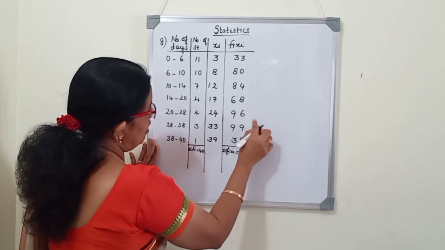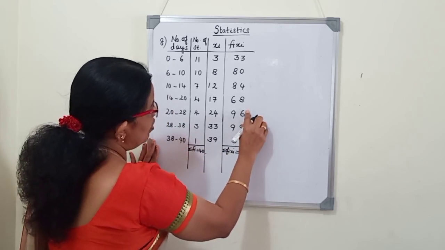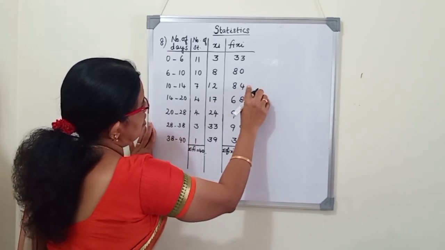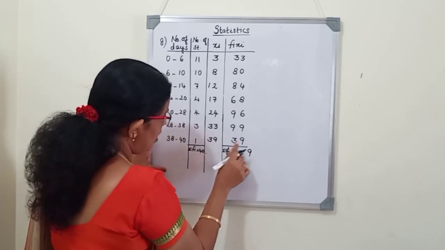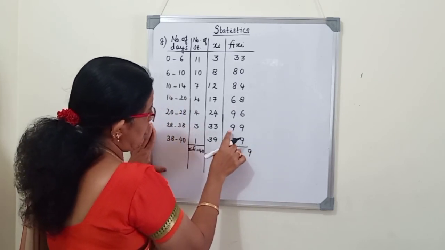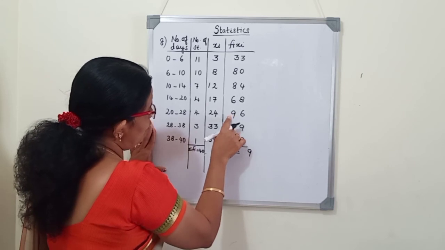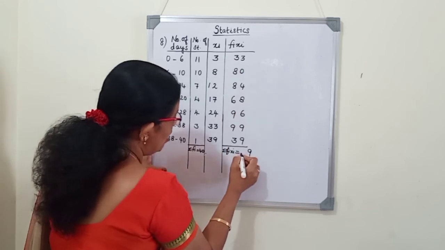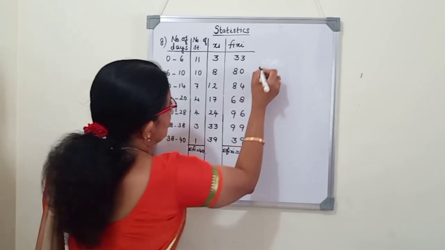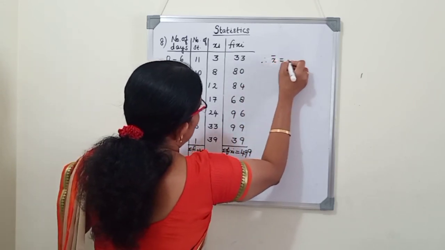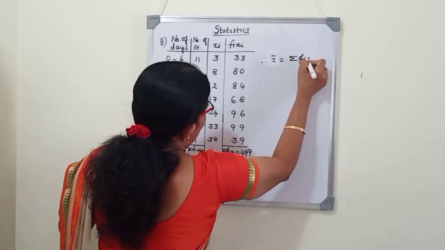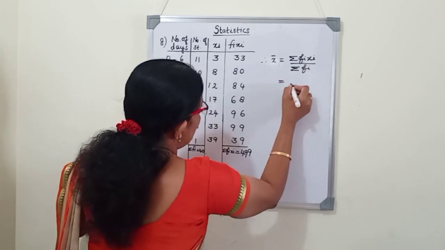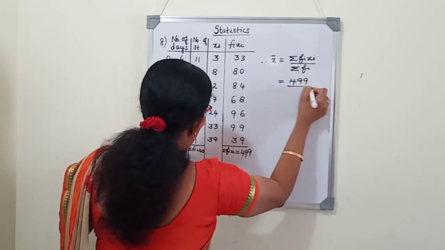9 plus 9, 18. 18 plus 6, 24. 24 plus 8, 32. 32 plus 4, 36. 39. Remainder 3. 3 plus 3, 6. 6 plus 9, 15. 24. 30. 38. 46. 46 plus 3, 49. Therefore, X bar is equal to sigma Fi Xi by sigma Fi is equal to 499 divided by 40.